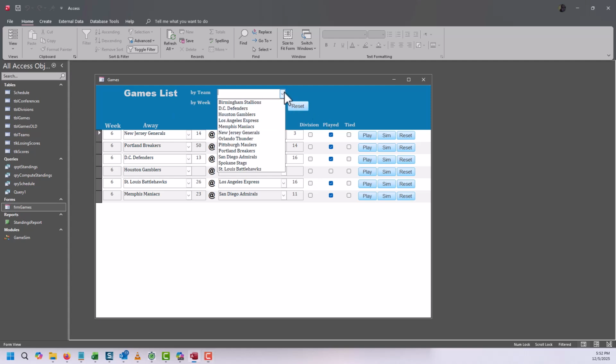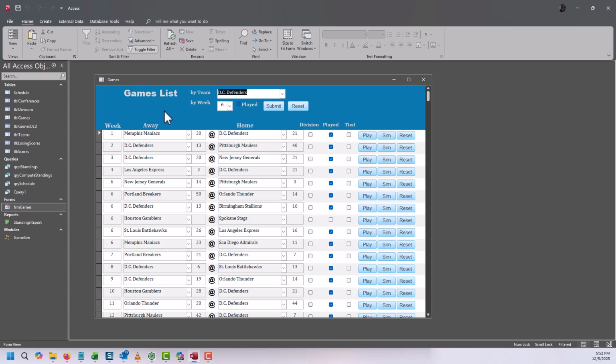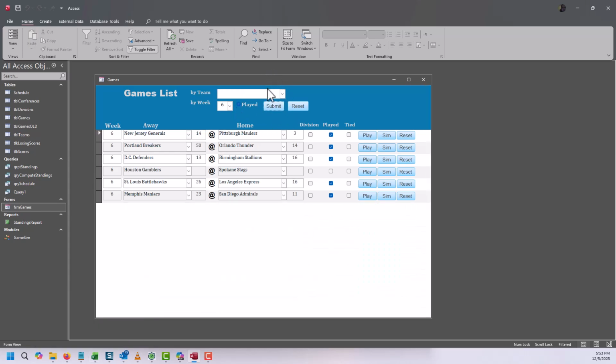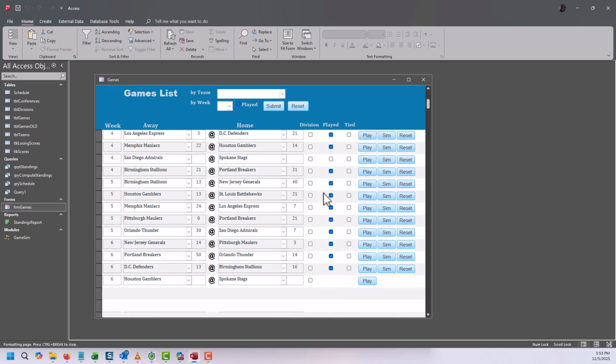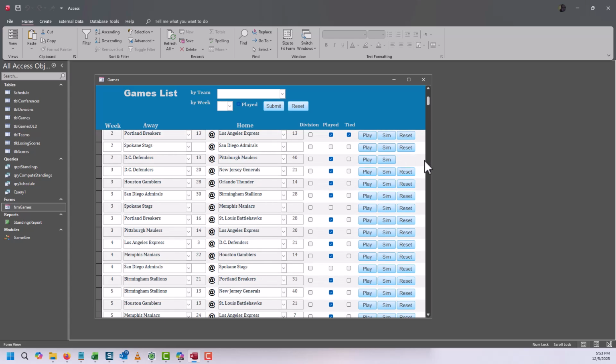This is not a bug; it's a feature. I mean, if we could make this only one or only the other, the problem is, you can still do that. If I leave team blank, I get week 6. If I leave this blank, I get the team search. If I leave them both blank, I should get everything, right? Looks like it. Okay. All right. Now, last thing we're going to do.